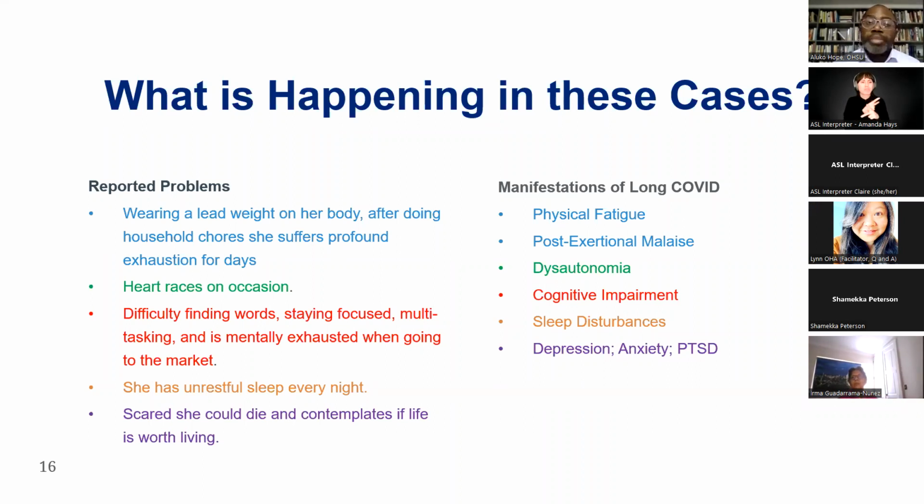And so the overdoing could be either in the physical domain, in the cognitive domain, in the social domain, in the sensory domain as well. And so post-exertional malaise is what we tend to call that.